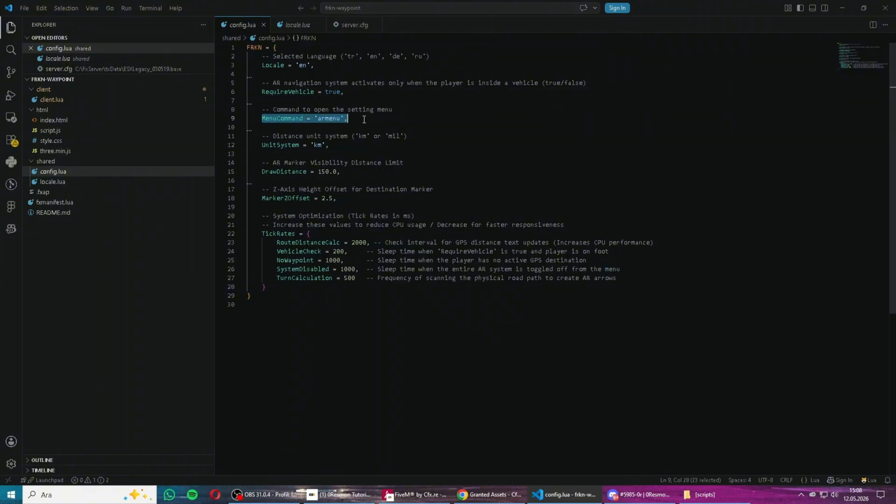You can change the command and unit. You can make the kilometers mile. You can make the command anything you want, like that. And that's all.